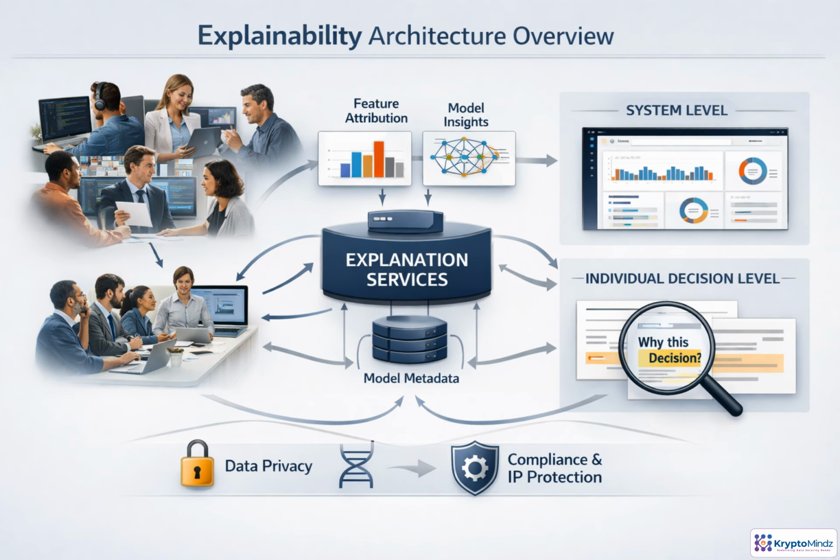Explainability works best as a shared service, not a one-off report. When a model produces a prediction, the architecture also captures context. Input features, model version, attribution results, confidence, and decision metadata. That information feeds an explanation service, which can tailor outputs for developers, business reviewers, end users, auditors, or affected individuals. Some explanations summarize overall model behavior. Others answer, why was this specific decision made? The design must also enforce boundaries around privacy, sensitive data, intellectual property, and regulatory requirements, so explanations are useful, consistent, and safe to disclose.